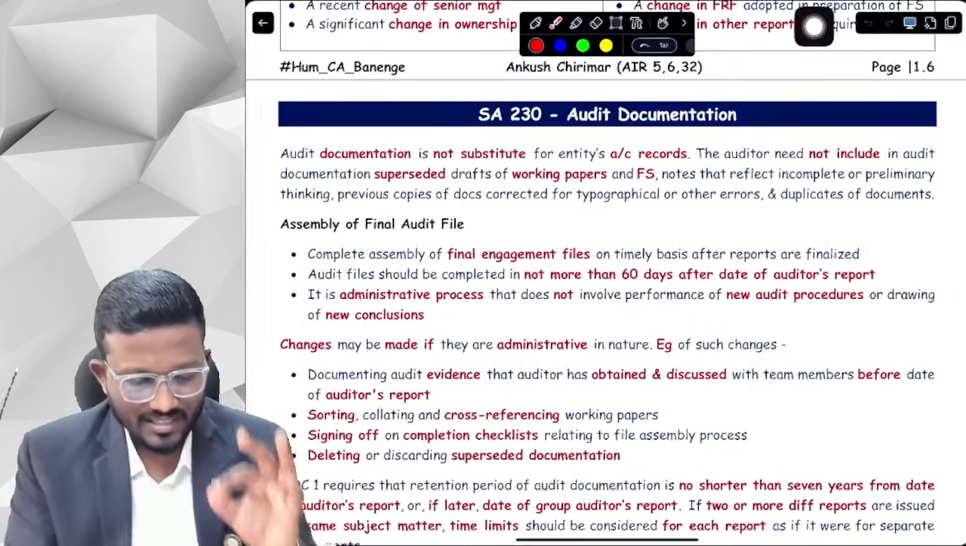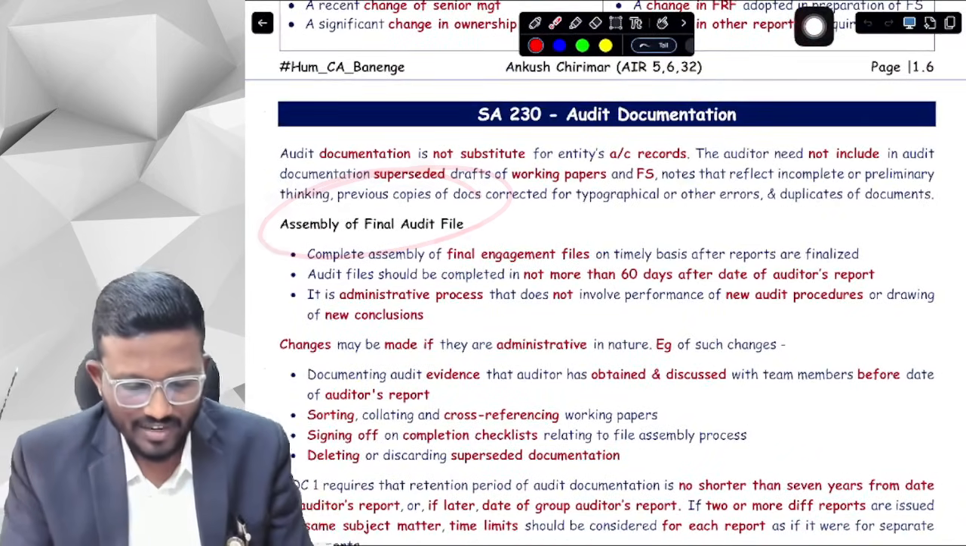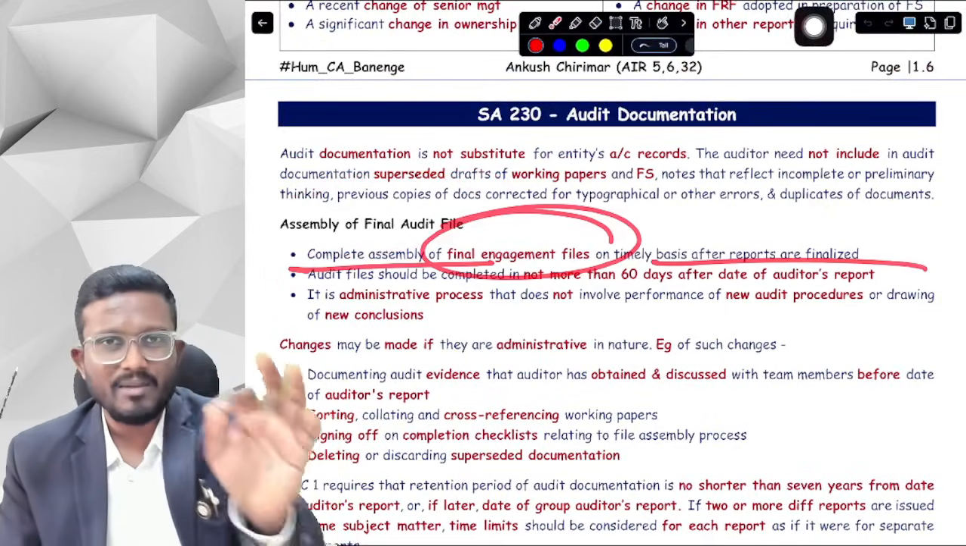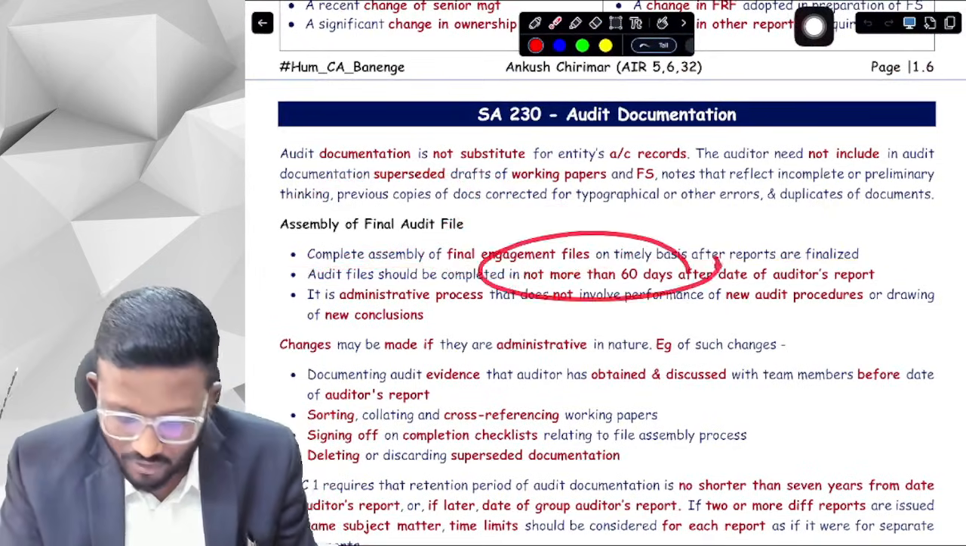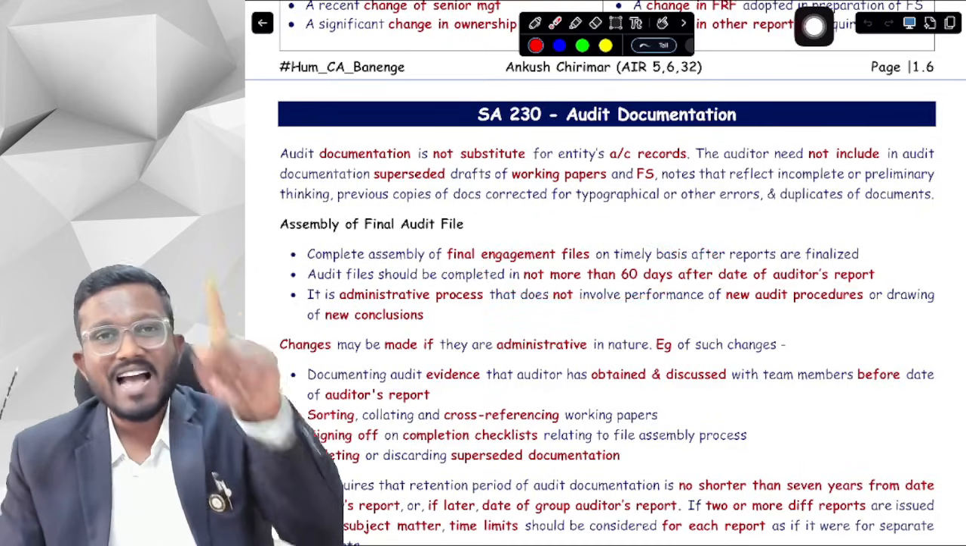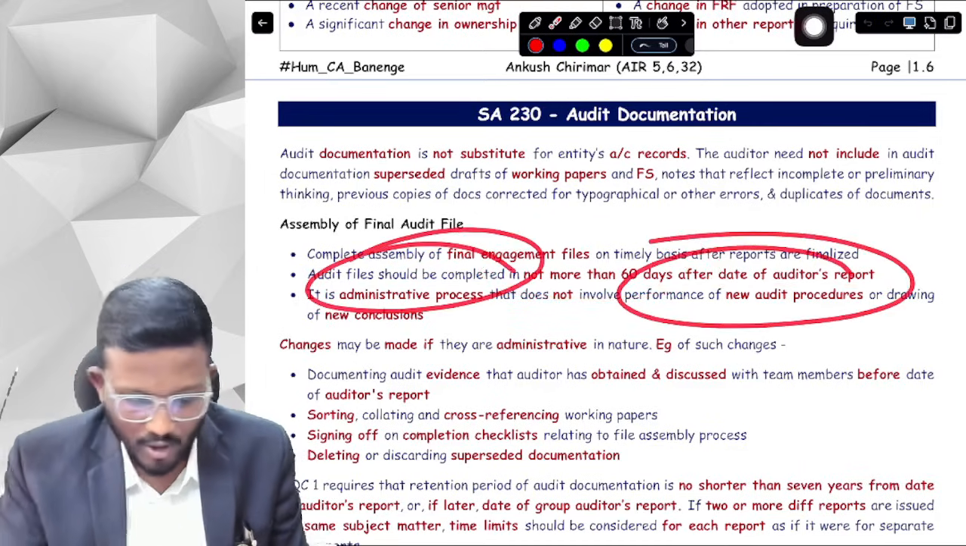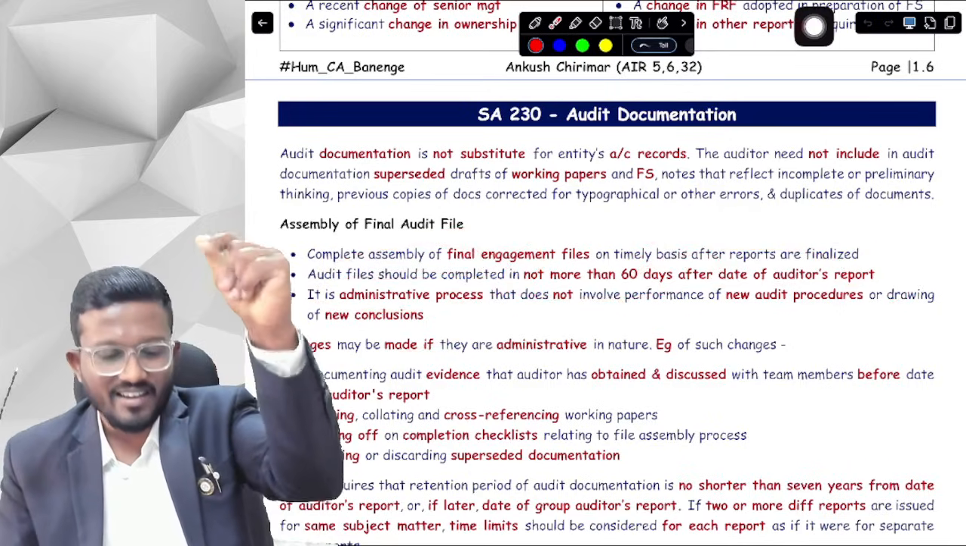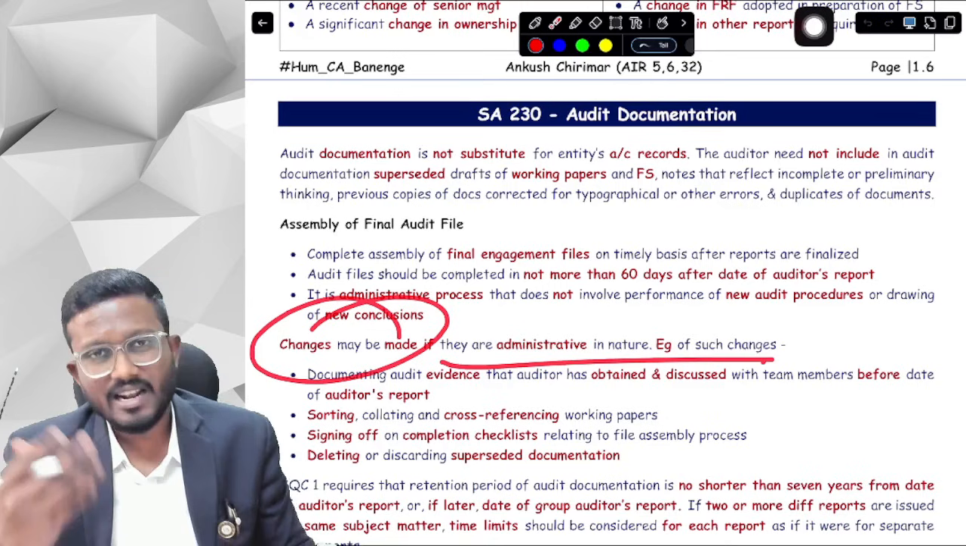Okay, yes sir, let's discuss this assembly of final audit file. It says that we need to complete the assembly of final audit file on a timely basis. What is the timely basis, sir? Within 60 days after the date of auditor's report, and this is an administrative process. We cannot perform new audit procedures or draw new conclusions. Look here: yes, changes may be made if they are administrative in nature.